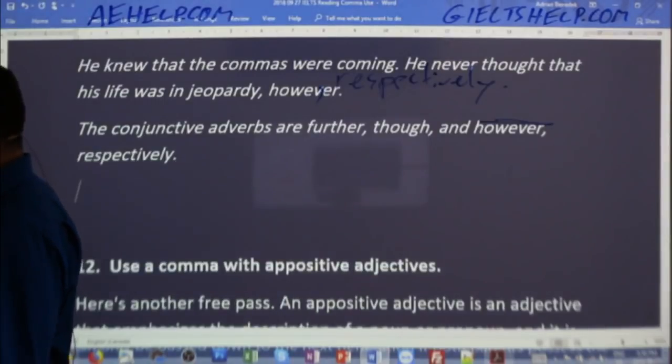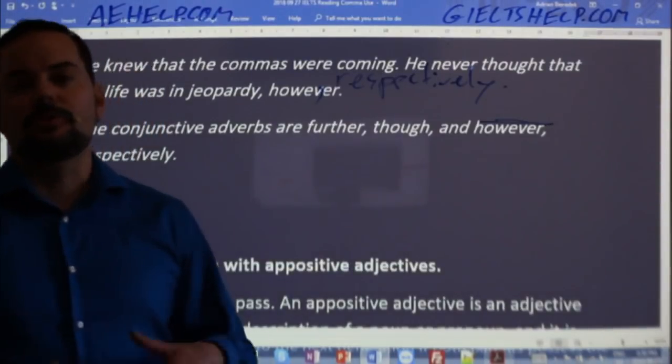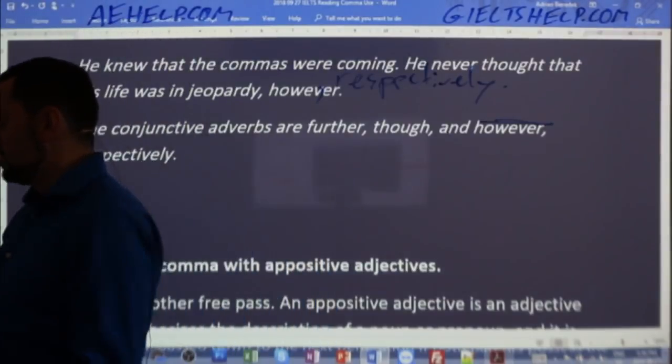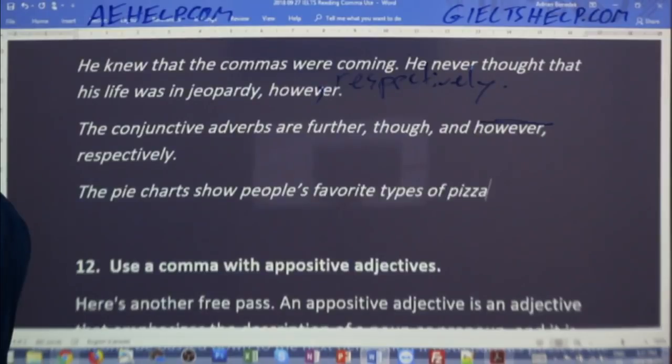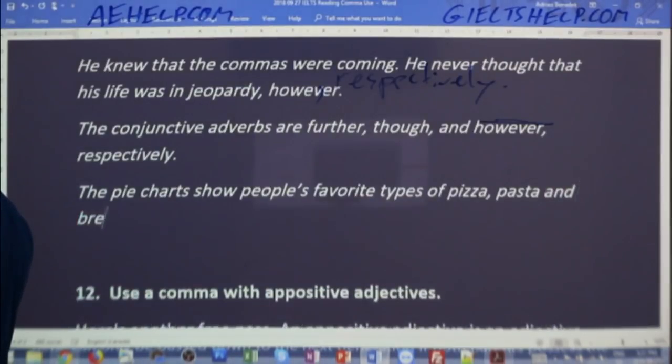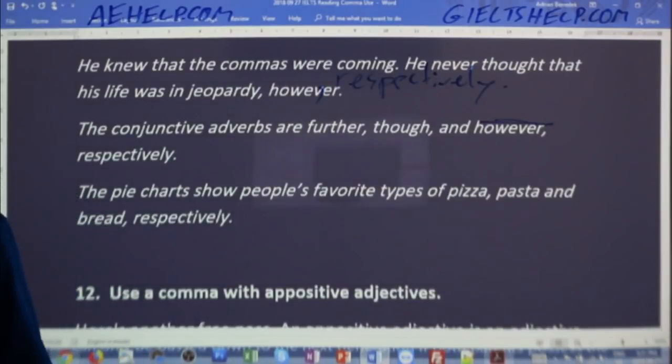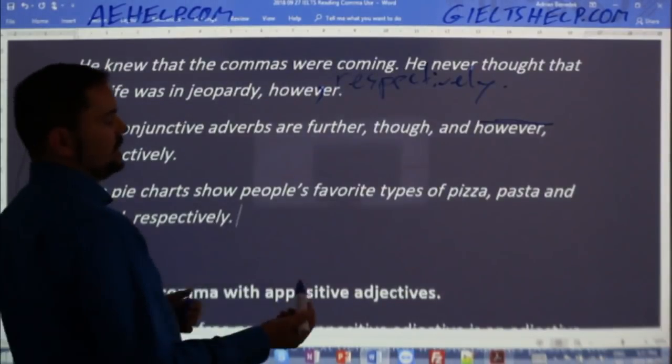where in Task 1, let's say that you're writing an essay response to 3 or 4 pie charts. Okay, so you might have a sentence like this in Task 1. The pie charts show people's favorite types of pizza, pasta, and bread, respectively.